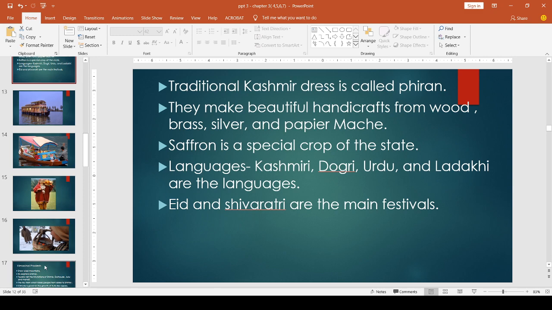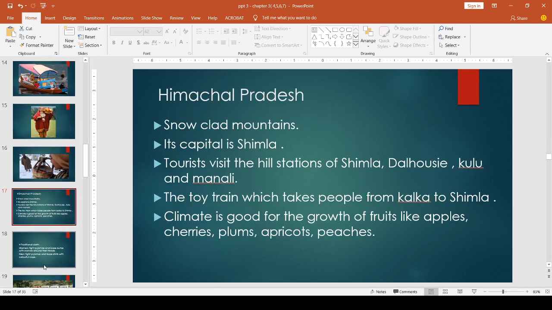Then moving to Himachal Pradesh. Himachal Pradesh with its snow-clad mountains is a very beautiful state. Its capital is Shimla. Thousands of tourists visit the hill stations of Shimla, Dalhousie, Kulu and Manali every year.